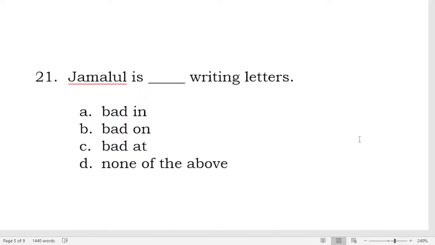Always remember that: bad at doing something. We don't say bad in or bad on. We just say bad at plus doing something, like bad at math, bad at English, bad at writing letters, bad at science. So the correct answer is letter C. For number 21, we say bad at writing letters.